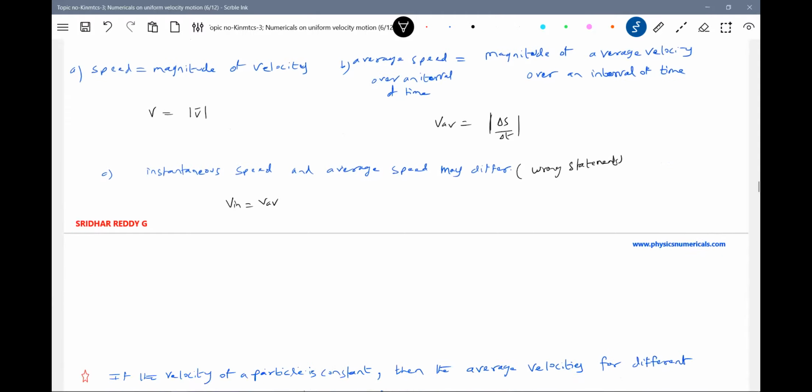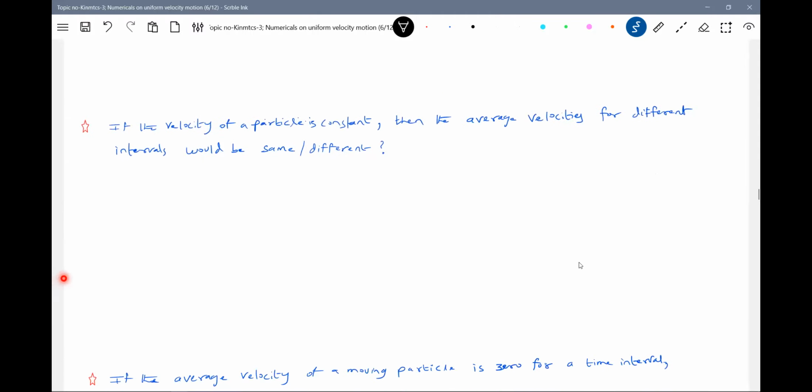It's a wrong statement. The velocity of the particle is constant, then average velocity for different intervals would be same or different? It will be the same. You can take any interval of time.